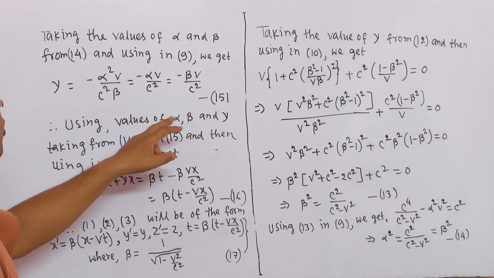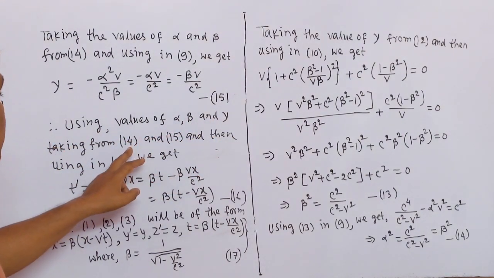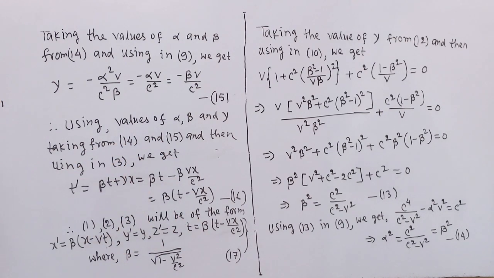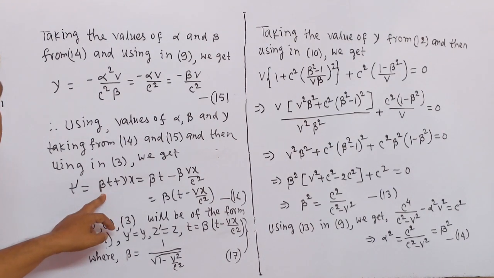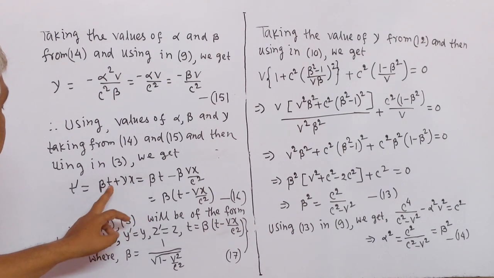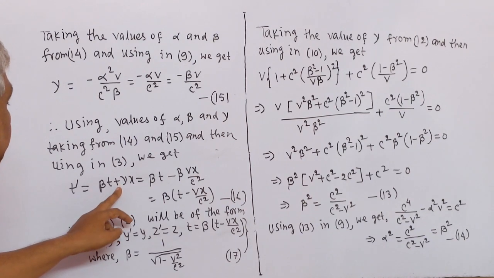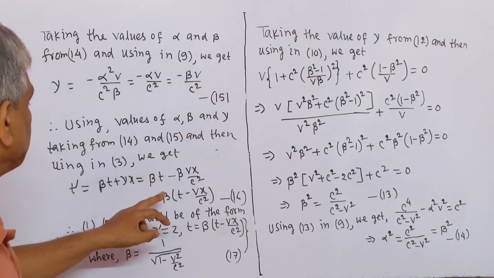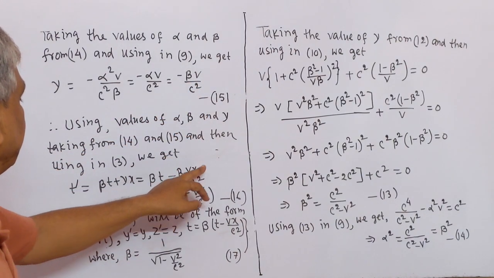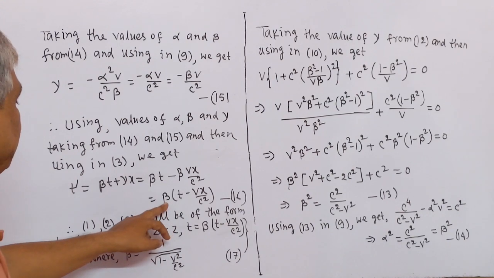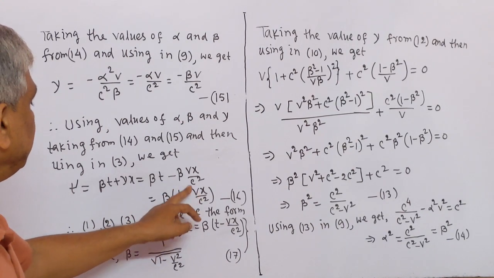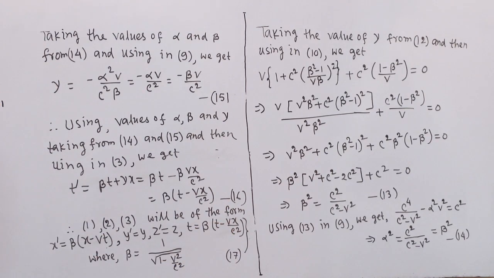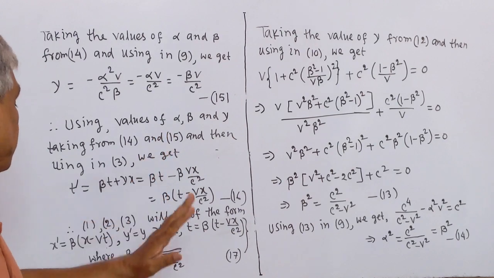Therefore, using values of alpha, beta and gamma from 14, 15, then using in 3, we get t prime equal to beta t plus gamma x, equal to beta t plus, here gamma equal to minus beta v by c square. So we write this, and x, and we take common beta under bracket t minus vx by c square. This is number 16.